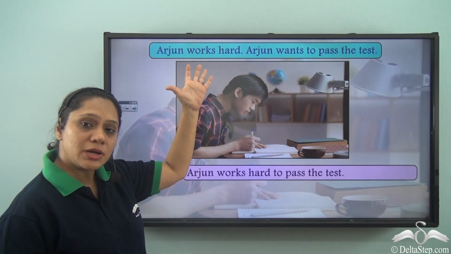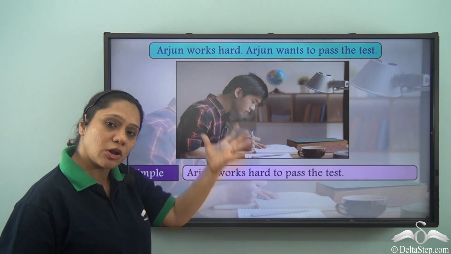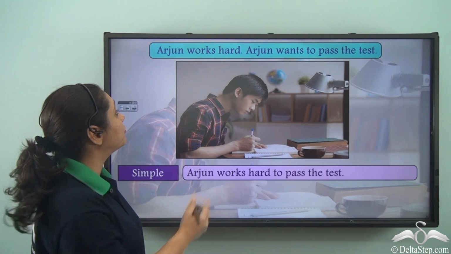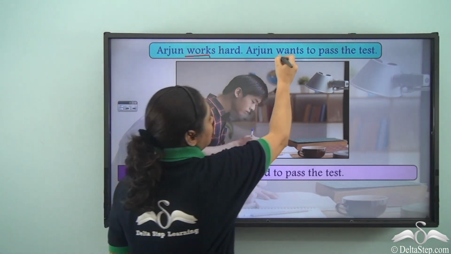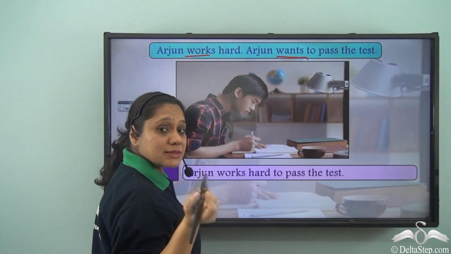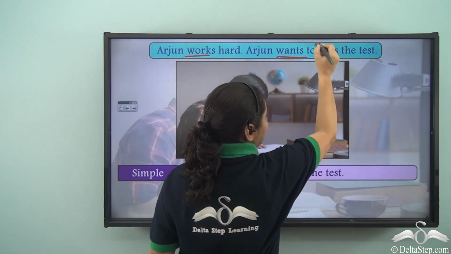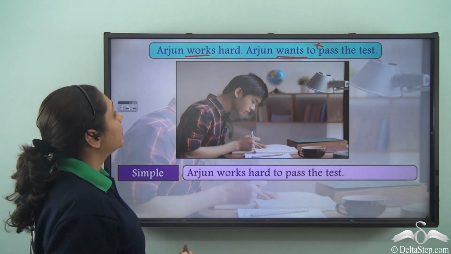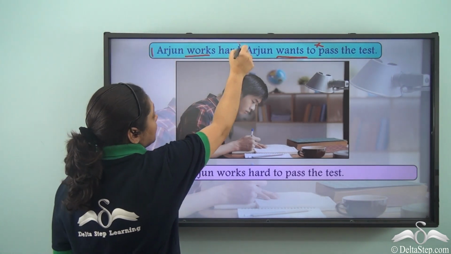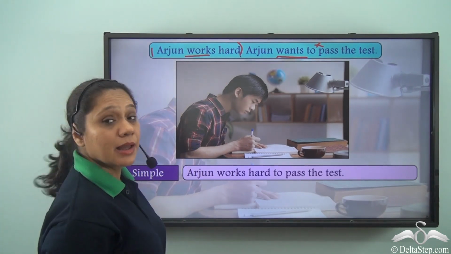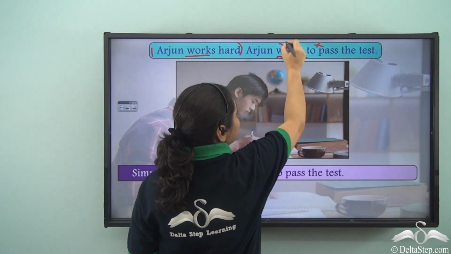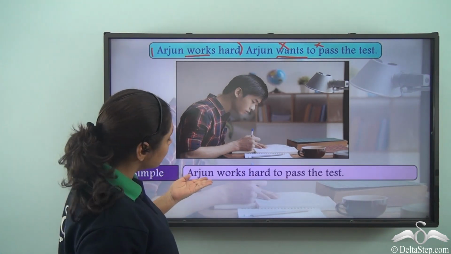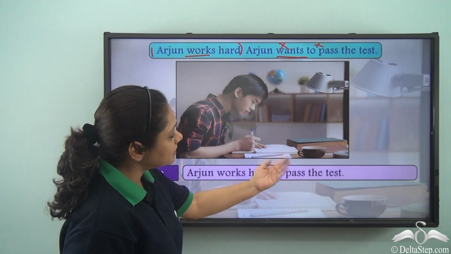Now, both our original sentences are formed of one clause each. Now, this clause is a main clause having a finite verb, works and wants. Now, to pass is a verb, but it is not a finite verb. So, when we join both these sentences, what have we done? We have kept this part as it is, Arjun works hard, and we have omitted this finite verb, wants, and we have got our simple sentence, Arjun works hard to pass the test.